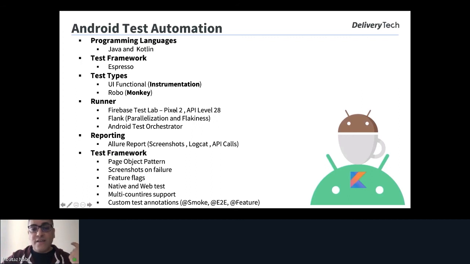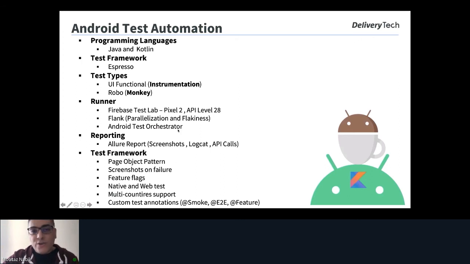If we have flaky test cases and we need to repeat them, Flank repeats or retries the flaky test cases for us. Flank is a wrapper or library working only with Firebase Test Lab, and that is why we are using it for Android. We are using Android Test Orchestrator for running in parallel and splitting threads for running our UI tests. For reporting, we are using Allure Report, which includes screenshots, logcats, and API calls.